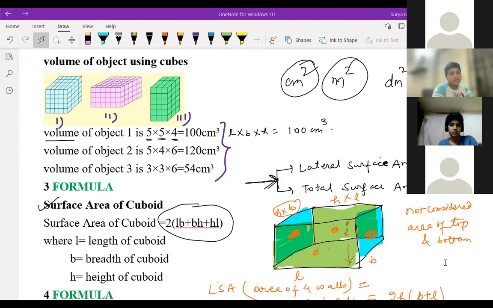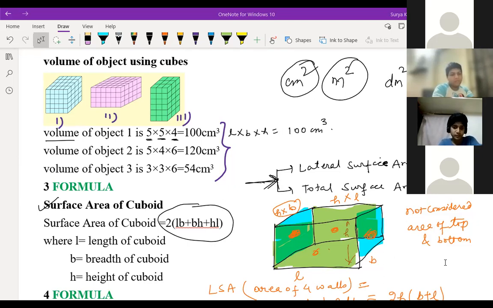But if it's not mentioned, then how do we know? They will mention some hint, like the top part is not there, or the base is sand, so you can't paint it and all. So that hint will be given to you. But particularly they won't mention you find the lateral surface area. They may mention, but sometimes they won't mention also.